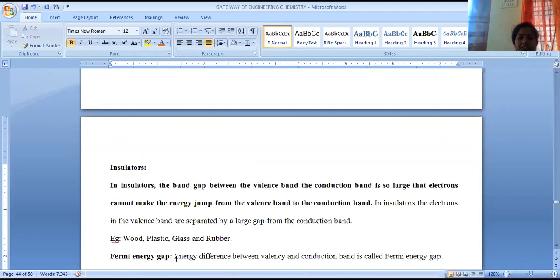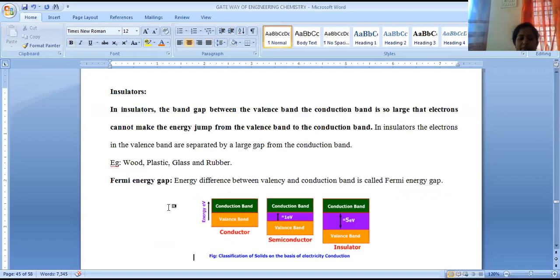Insulators are materials which inhibit the passage of current, or don't allow current to pass through them. The band gap between the valency band and the conduction band is extremely high. That's the reason why electrons are not able to jump from the valency band to the conduction band. In insulators, the electrons in the valency band are separated by a large energy gap. The better examples for insulators are wood, plastic, glass, rubber, etc. So all these are insulating materials. There is no passage of current through them.